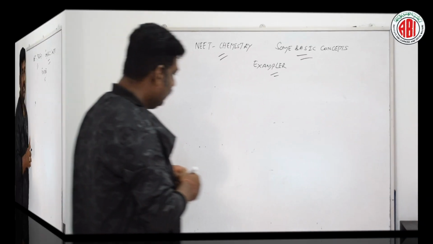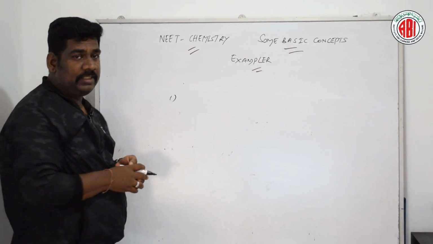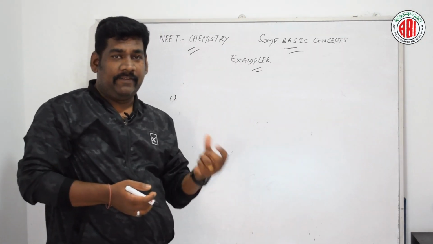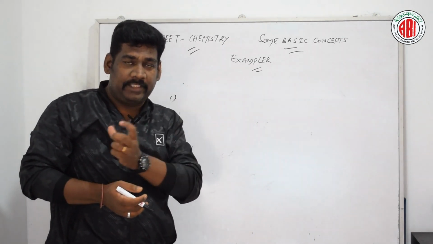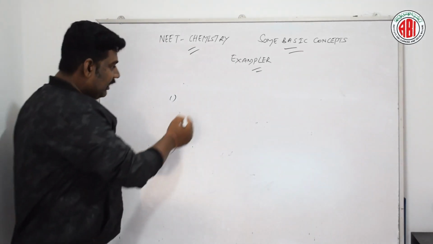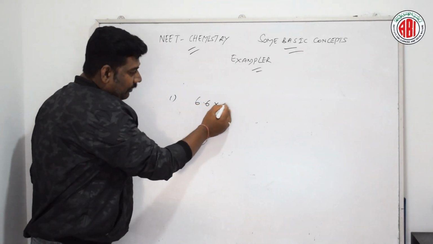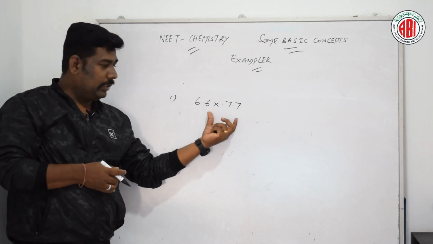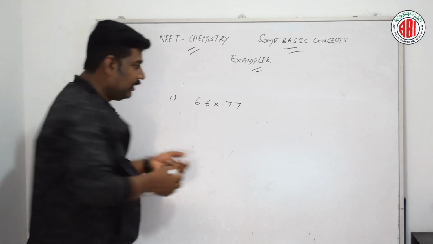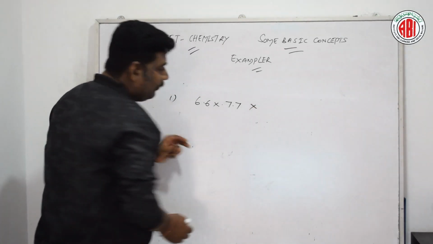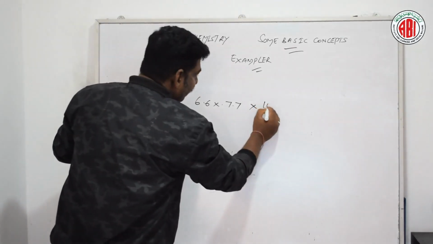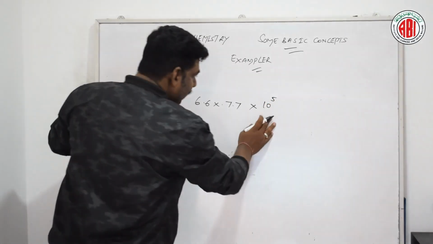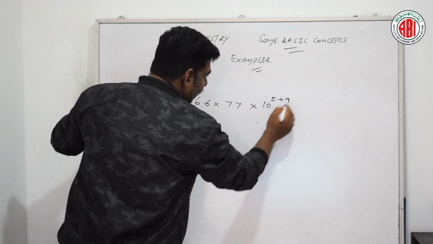So first one, what is given in the question, 6.6 into 10 to the power of 5. Exponents should be placed separately, whereas the decimals are placed separately. First let us see 6.6 into 7.7. We place the two decimal forms first, then followed by the exponents, 10 to the power of 5 and 10 to the power of 9. Both together we are going to add.